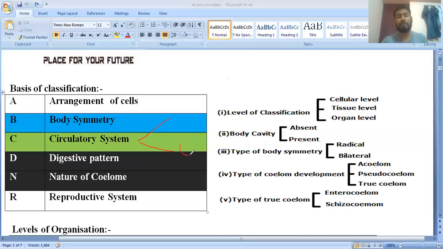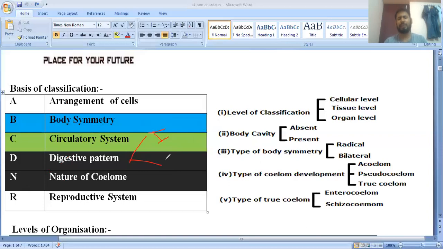So it means closed circulatory system found inside our body. So this is about the open circulatory system as well as closed circulatory system. Next, they have given the digestive pattern. Digestive pattern is of two different types. One is the incomplete, another is the complete.